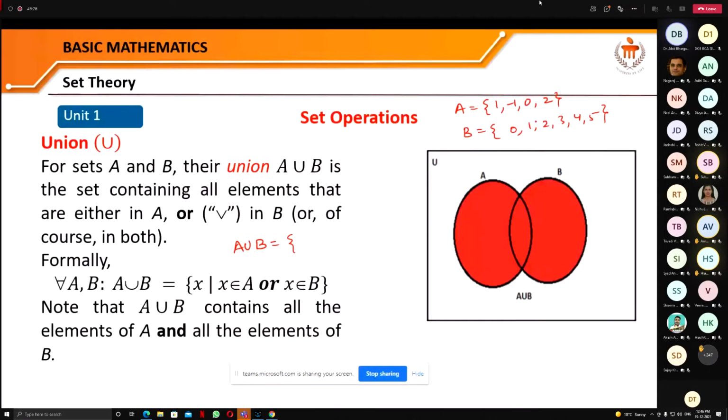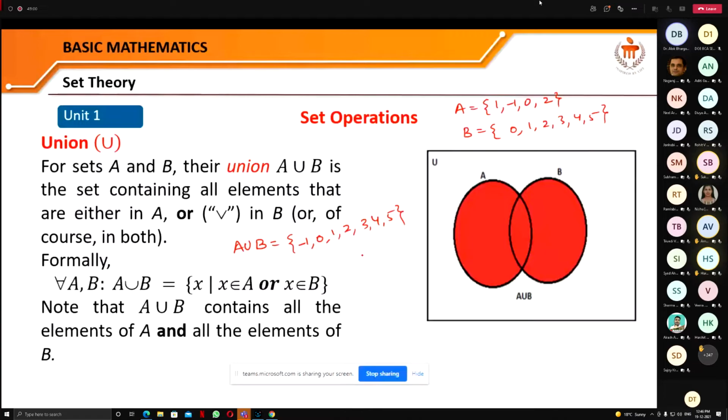So the elements in the union are: -1, fine. 0 is here and here, so we'll write only one time. Then the next element 1 is also here, so we'll write only one time. 2 is here and here, so we'll write only one time. And the remaining elements of the set B are 3, 4, 5. So this is the union.